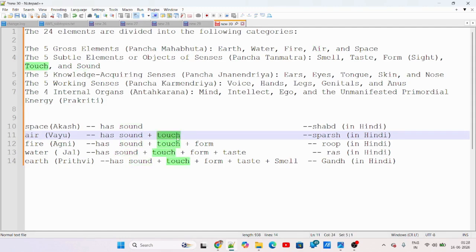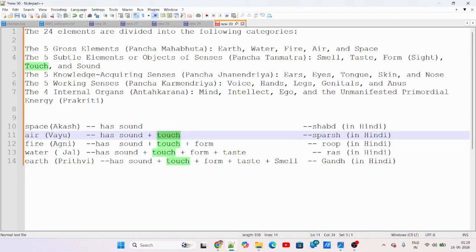If there is a heavy wind blowing, it will have some sound, and when air hits our body, we can feel it. That is called touch, or sparsh in Hindi. So air has two properties: one derived from Akash, sound, and touch.